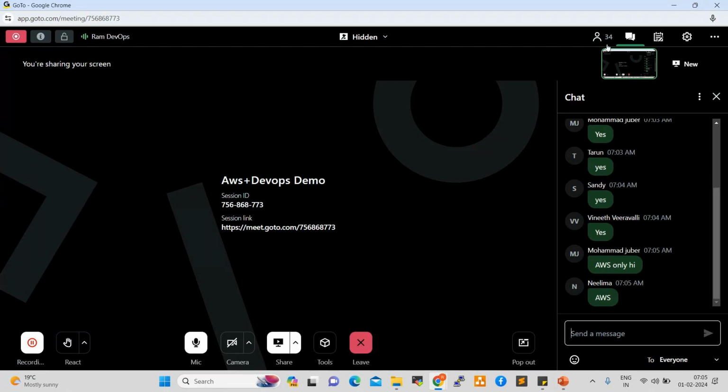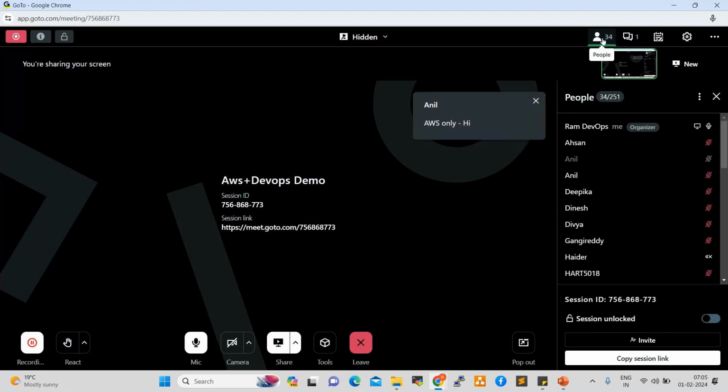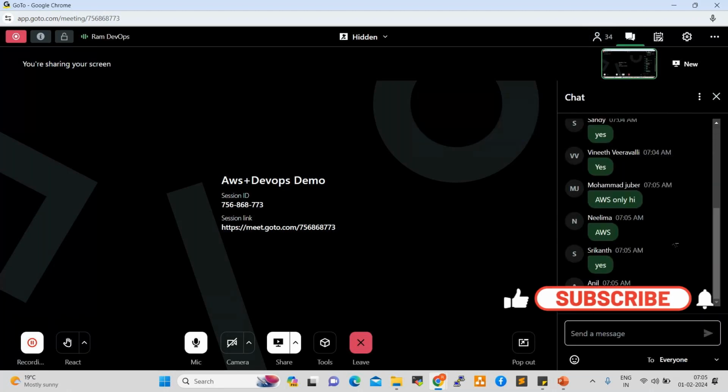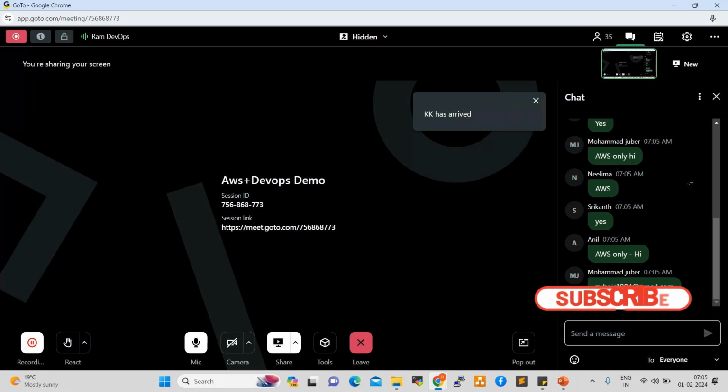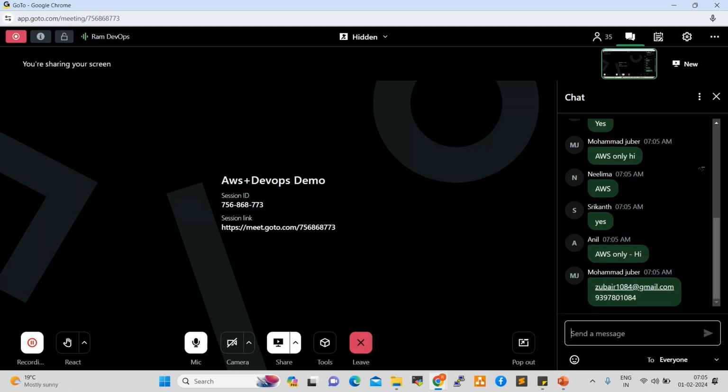AWS will go very deep dive. This is a solution architect course, AWS Solution Architect. Nearly 40 services will be covered here. Whatever services we are working on in real projects, all of them will be covered: Lambda function, networking part, auto scaling, load balancing, firewalls, security groups, and also databases, EKS. I'll show you the course content.